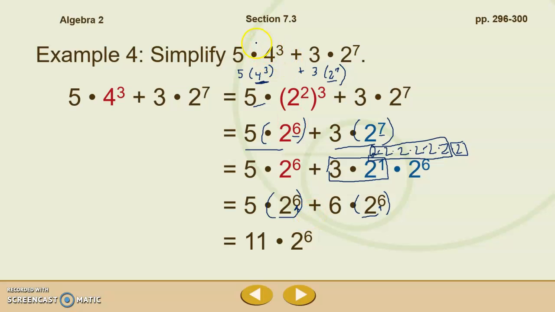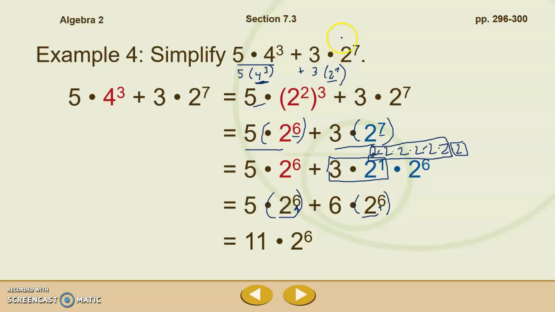Now you may be thinking, Mrs. Harbin, why don't we just multiply 4 to the 3rd times 5 and multiply 3 times 2 to the 7th and then just get a number as our answer? Well, all we're trying to do right now is practice the steps of simplification. Even though we have just numbers and no variables, eventually we're going to need to use these same steps to solve problems that also have variables. And when we have variables, we can't just plug that into our calculator and hit enter and get a number. So we're practicing the steps of simplification to combine like terms.